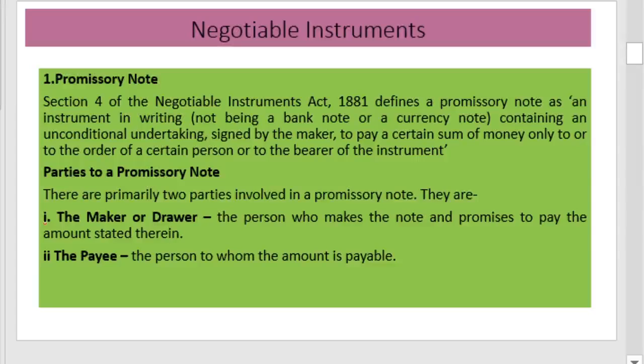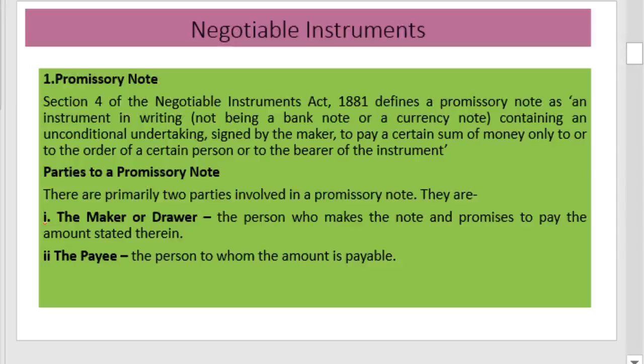That is, it must be an instrument in writing, containing an unconditional undertaking signed by the maker to pay a certain sum of money only to, or to the order of, a certain person or to the bearer of the instrument. This is the definition given for the promissory note according to the Negotiable Instruments Act 1881.